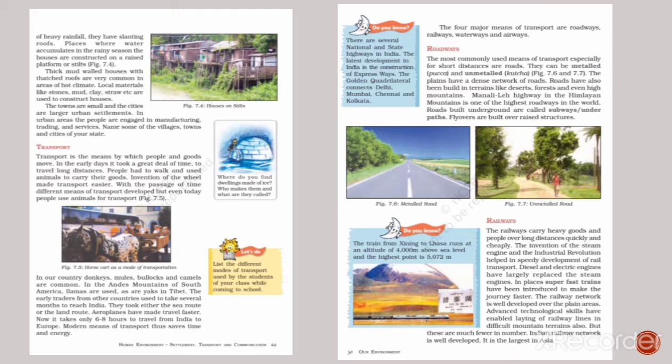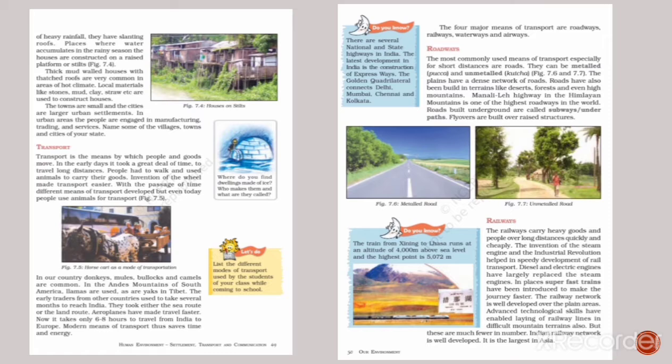Next, railways. The railways carry heavy goods and people over long distances quickly and cheaply. Today, diesel and electric engines have largely replaced the steam engines. In places, super-fast trains have been introduced to make the journey faster.